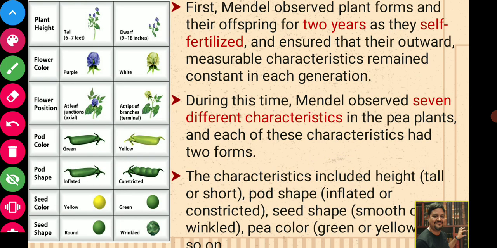Now Mendel first observed plant forms and their offspring for 2 years. He carefully observed the pea plants for 2 years as they self-fertilized.